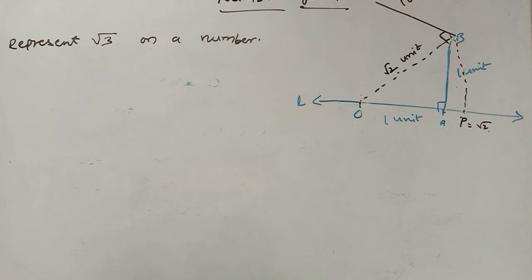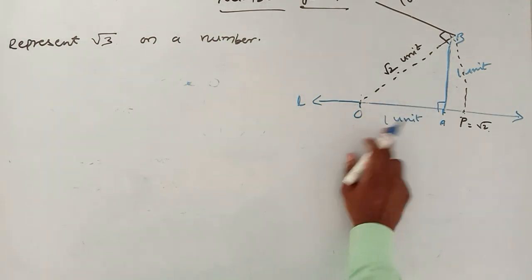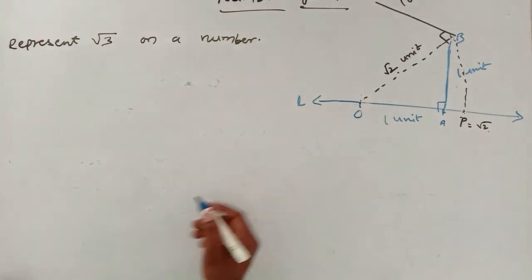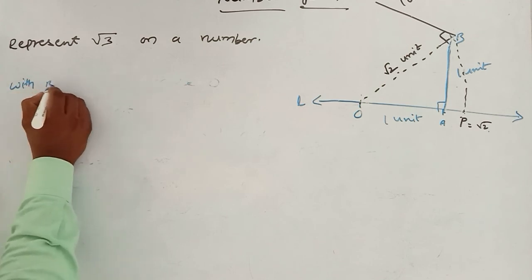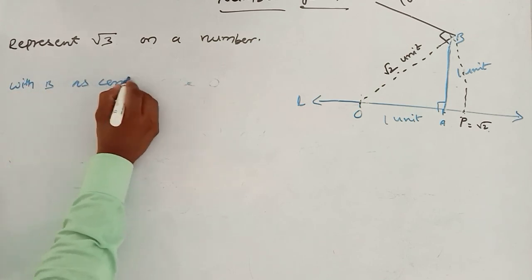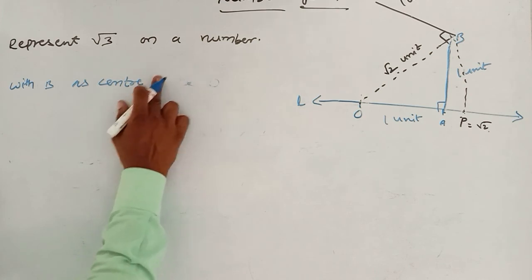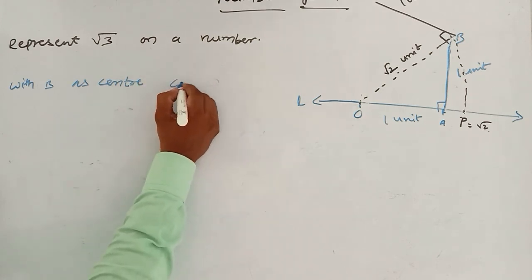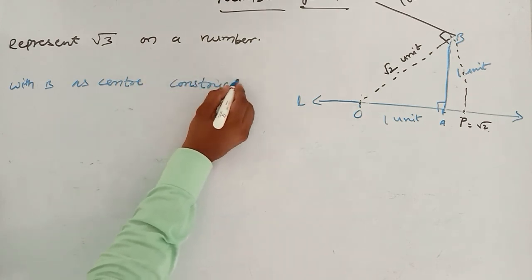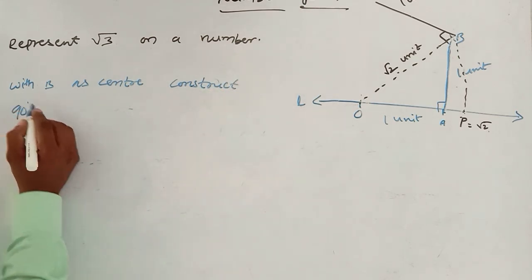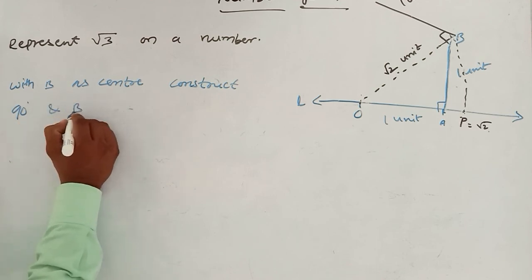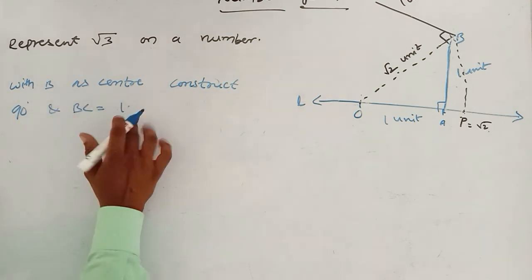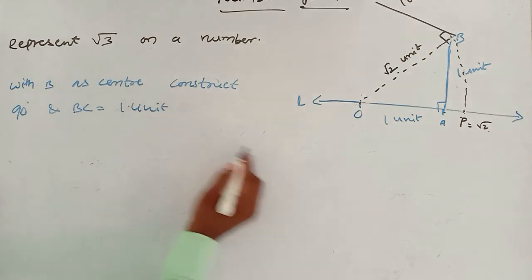Now one more example I am taking. Represent root 3 on a number line. As before, first we need to construct root 2. Now, with B as center, construct 90 degrees or a perpendicular line, and BC is equal to 1 unit of length.